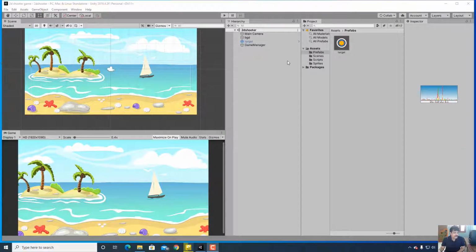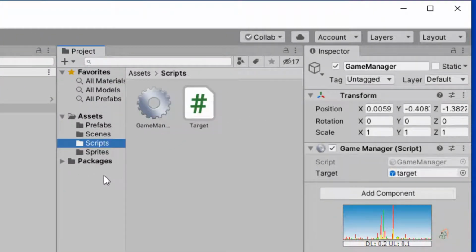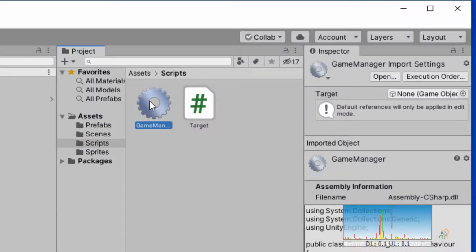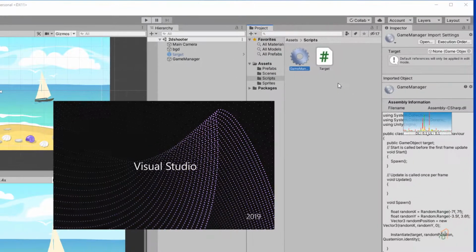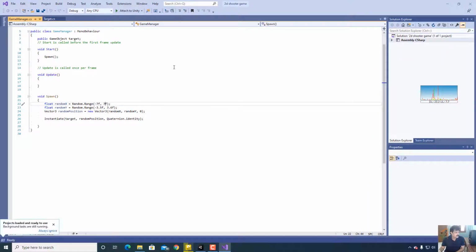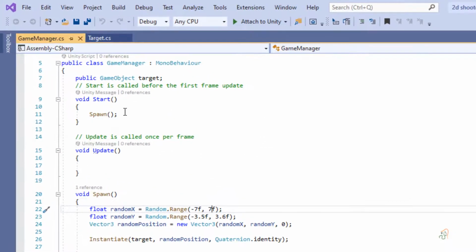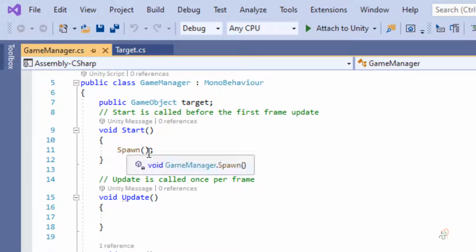So let us come back to Unity now. Coming back to Unity, for this game manager in scripts, we have attached this script, game manager. So let us keep it open. If it is not open, just open it. Here in our last session, we had just added Spawn in Start, and we called this function only once. So every time the game starts, spawn occurs once.